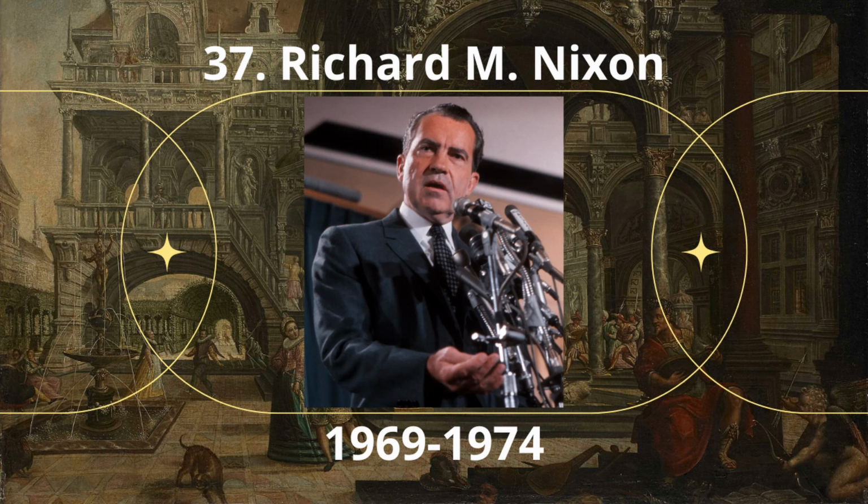Richard Milhous Nixon was the 37th President of the United States, serving from 1969 until his resignation in 1974. A member of the Republican Party, he previously served as the 36th Vice President under President Dwight Eisenhower from 1953 to 1961, and also as a representative and senator from California.